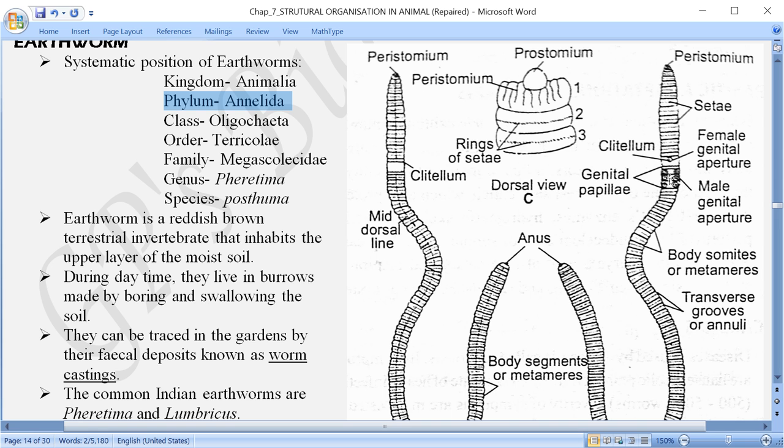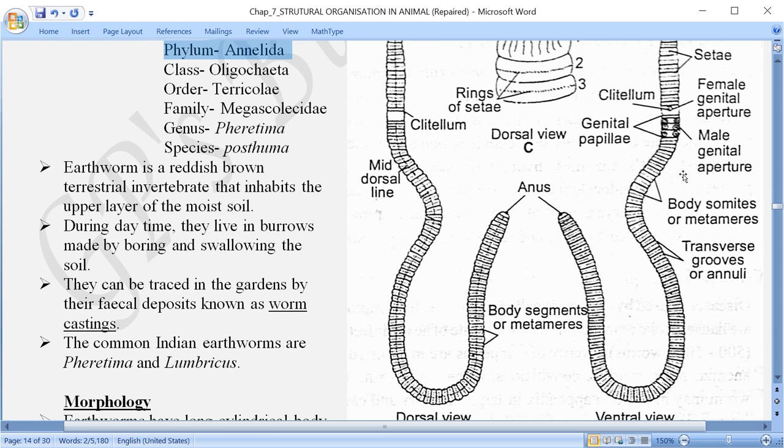This is a little different because glands are present here which secrete substances in order to pack the egg cells along with the sperm cells received from another earthworm. That means they go for cross fertilization.